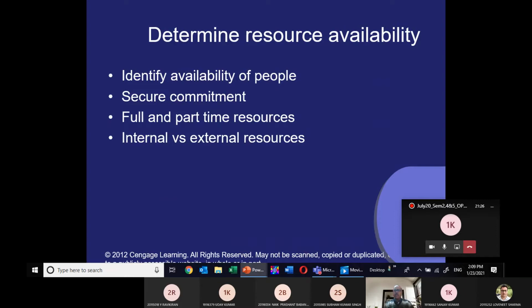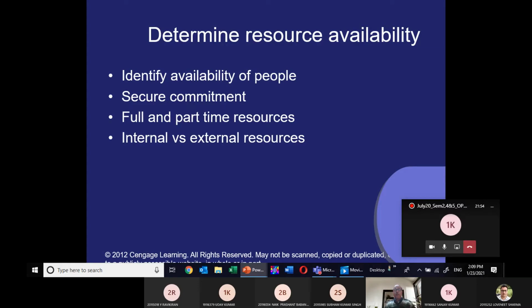The second thing in the process of staffing or planning of human resource management is to identify the availability of people, secure commitment, full or part-time resource, internal versus external resource. These are the things we have to look into.